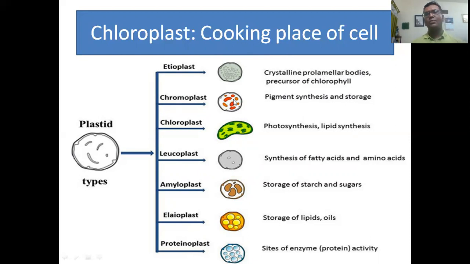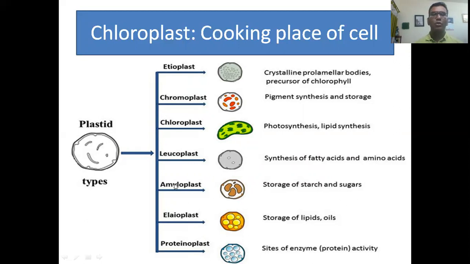Chromoplast, you know, colorful plastids are known as chromoplasts. The flowers and various colorful leaves or flower petals become colorful due to the chromoplast. Greek chromo means color and plast means plastid, colorful plastid. Pigment synthesis and storage. Chloroplast, green chloroplast, as I was describing, photosynthesis occurs and side by side lipid synthesis occurs here. Leucoplast, synthesis of fatty acids and amino acids. Amyloplast, storage of starch and sugar.